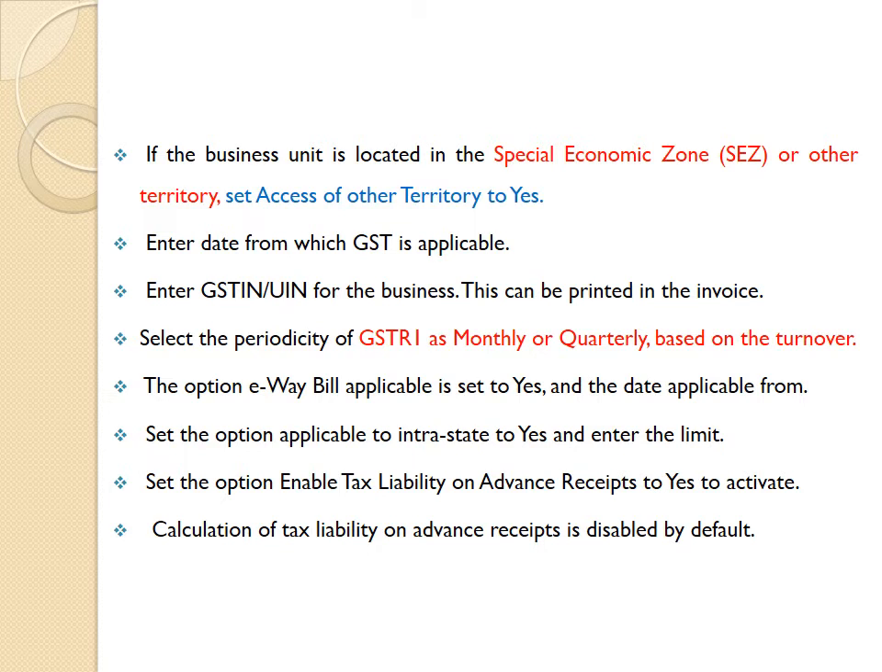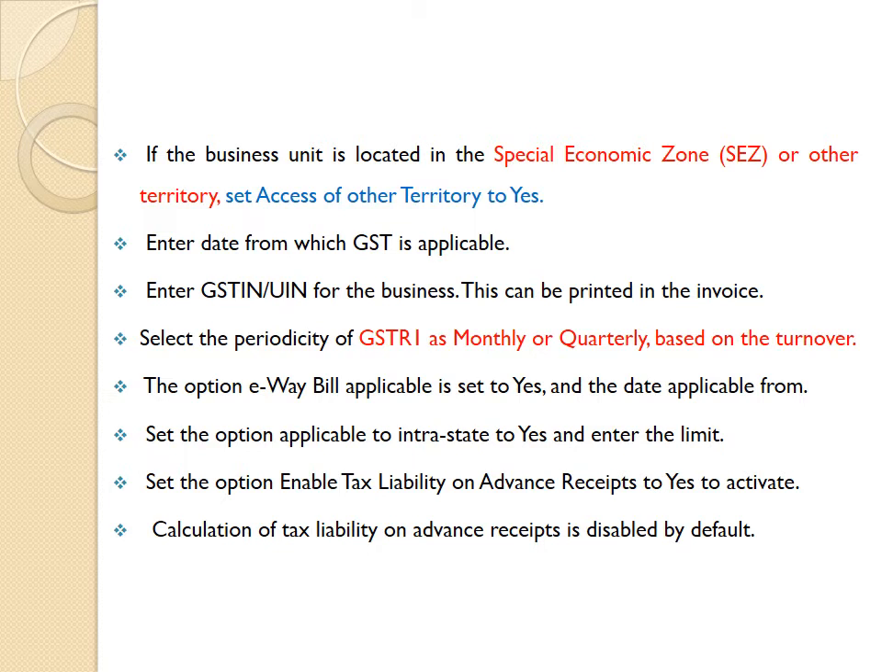Select the periodicity of GST as monthly or quarterly based on the turnover. The option e-way bill applicable is set to yes, with the date applicable from. Set the option applicable to intrastate to yes and enter the limit. That is very important. Set the option enable tax liability on advance receipts to yes to activate.